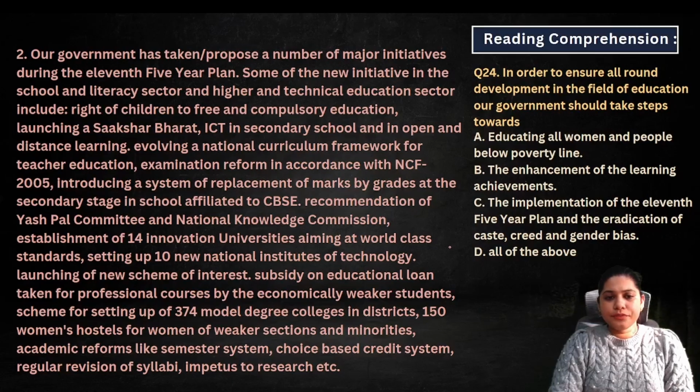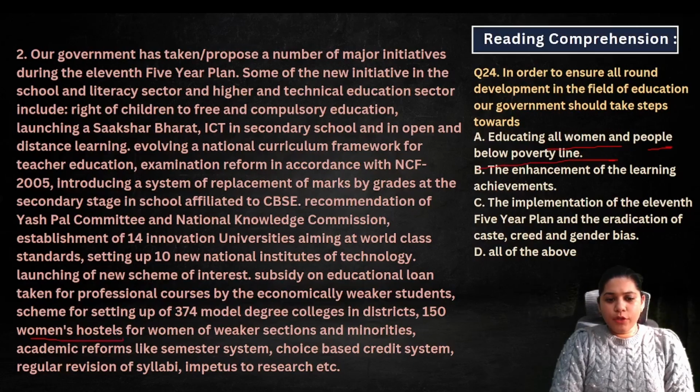What's the answer, students? Educating all women, people below poverty line, yes.